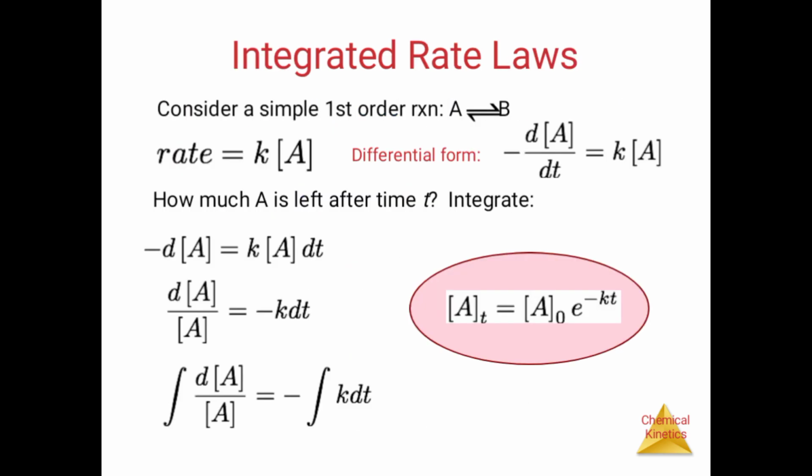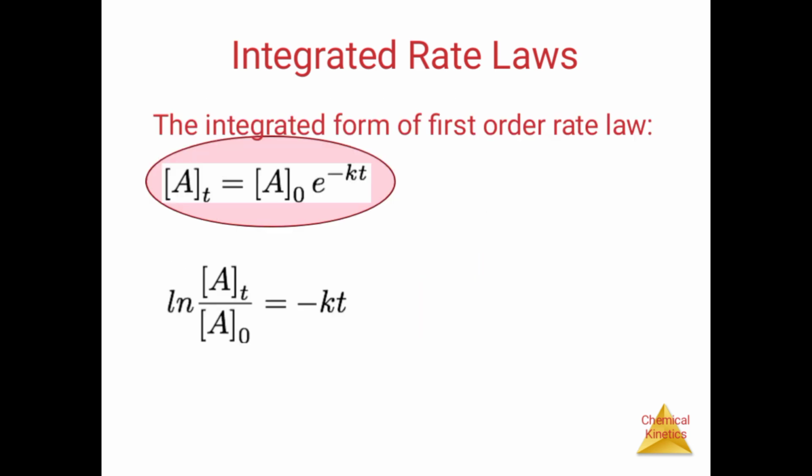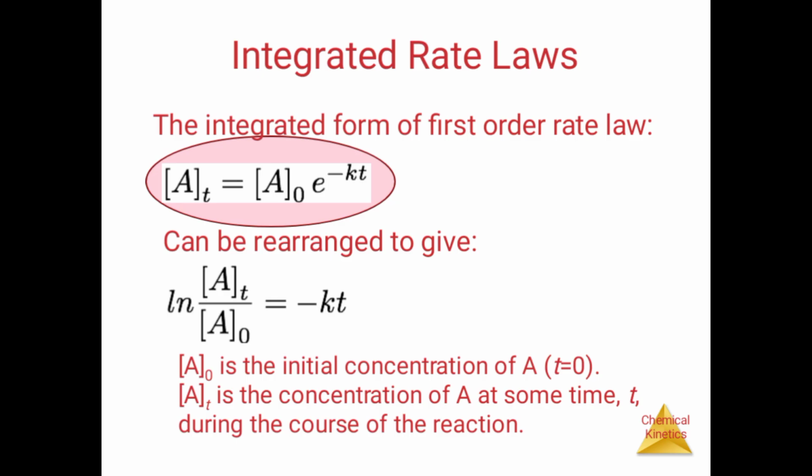Integrated rate law. We consider a simple first order reaction, A goes to B. Rate is equal to k times the concentration of A. This is the differential form. Then the integrated form of the first order rate law: concentration of A at time t is equal to concentration of A initially times e to the minus kt.